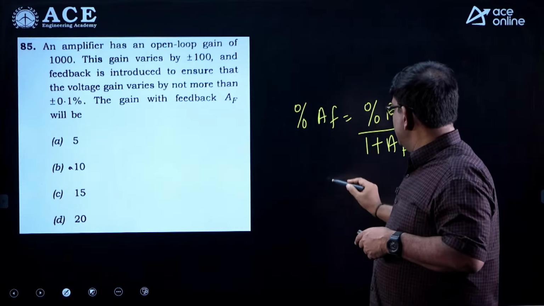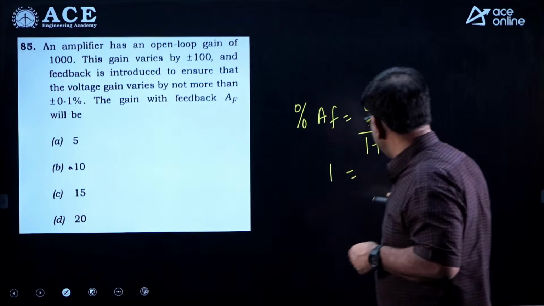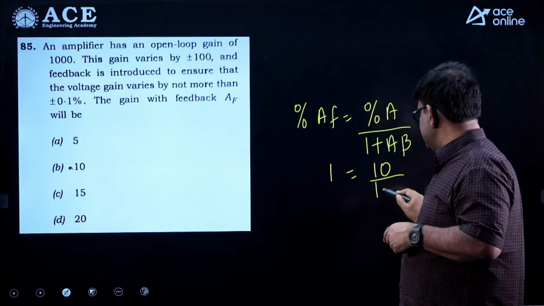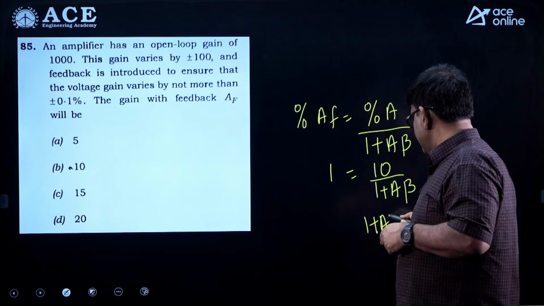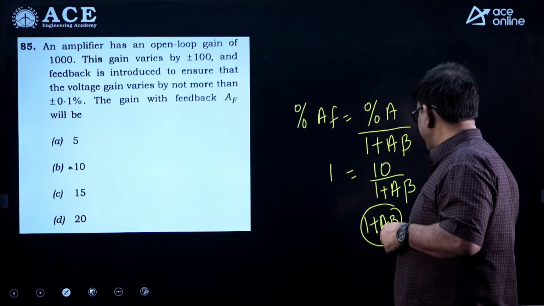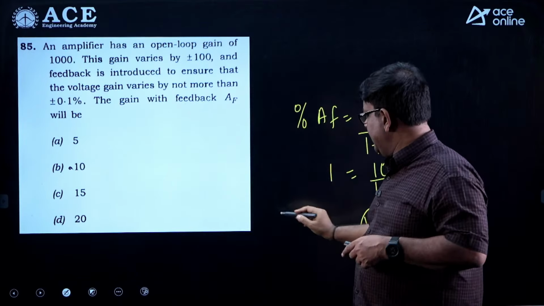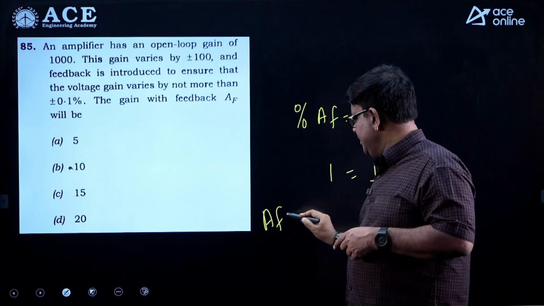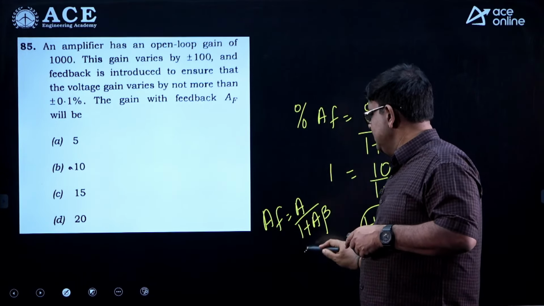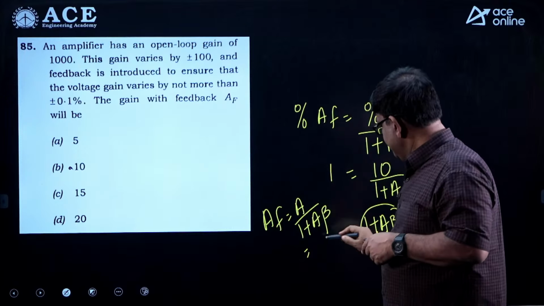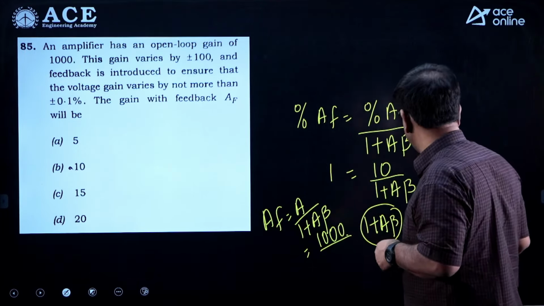Percentage change in AF is around 1, percentage change in the open loop gain is around 10% divided by 1 plus GH. So, 1 plus A beta you have got. So, what does he want? The gain with feedback. The gain with feedback is going to be A by 1 plus A beta, or G by 1 plus GH. G is given around 1000 by 1 plus A beta.